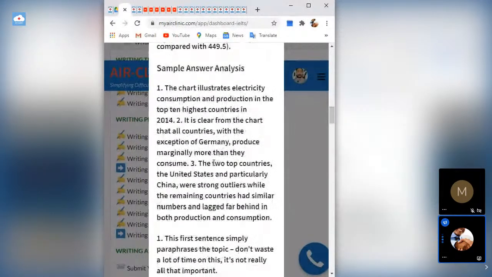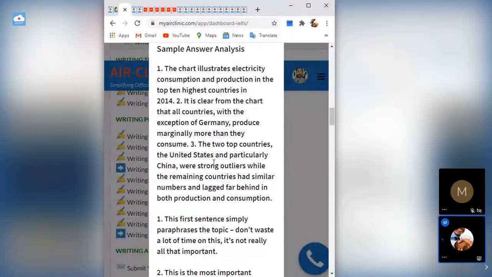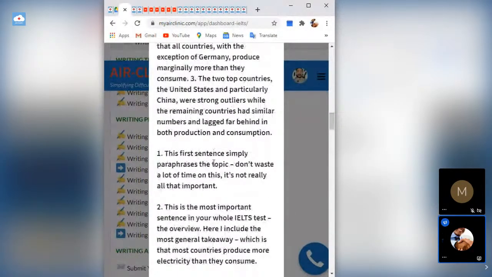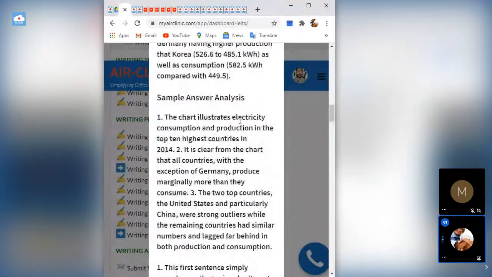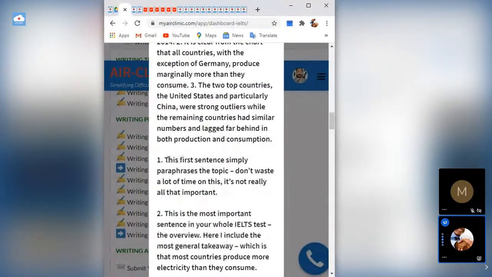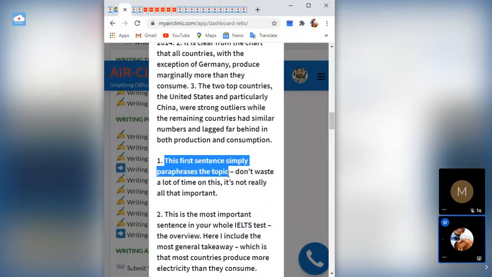Each of the sentences that he makes, he has a reason for making them. All right. So let's look at the first sentence. The first sentence, the one where he says, the chart illustrates electricity consumption and production in the top 10 highest countries in 2014. And the first sentence simply paraphrases the topic. So all you just need to do is rewrite what they wrote as the topic. Look at the topic here.